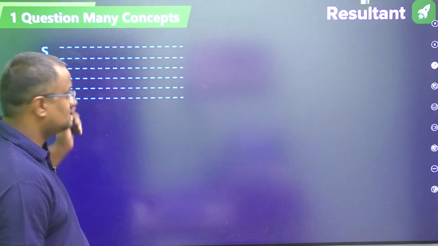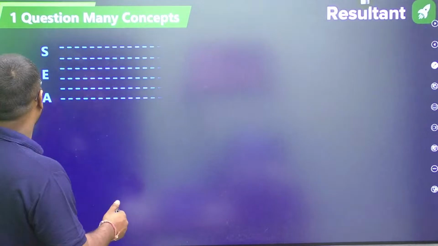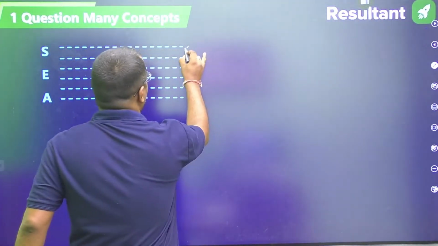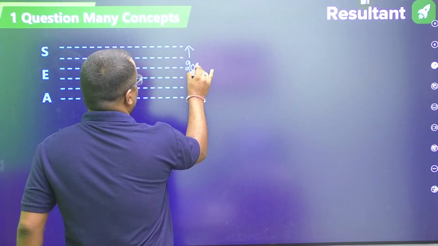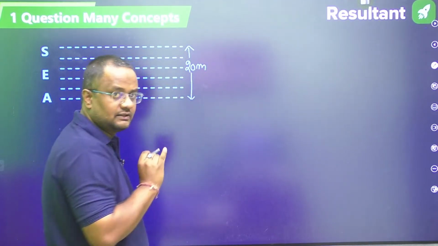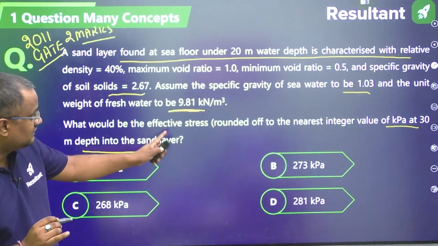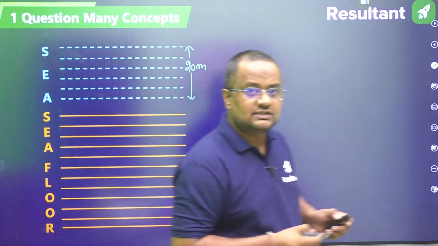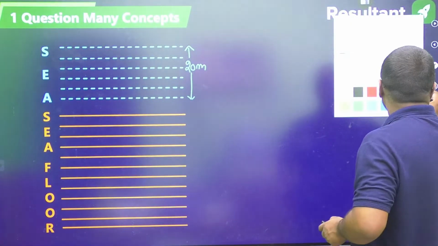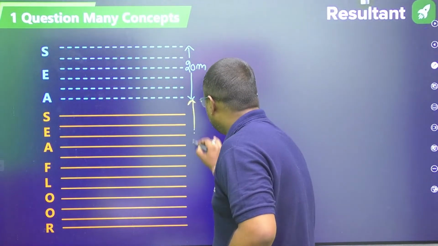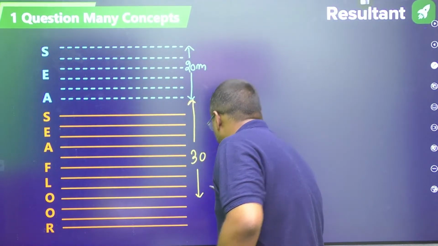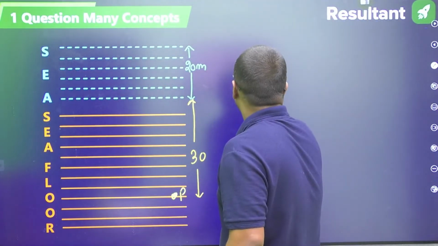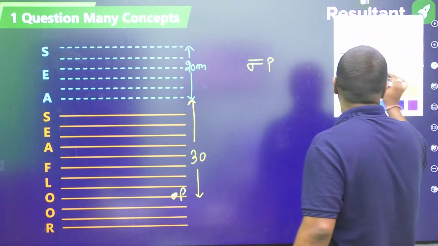What is this question? There is a seawater. What is the depth of the seawater? 20 meter. So the seawater is having a depth of 20 meter. This is a sea depth of 20 meter, and they are asking what is the effective stress at 30 meter depth. Now below the seawater, of course, there is a seabed. This is the sea floor at 30 meter depth here. Suppose here there is a point P, then what is the effective stress, sigma bar P?